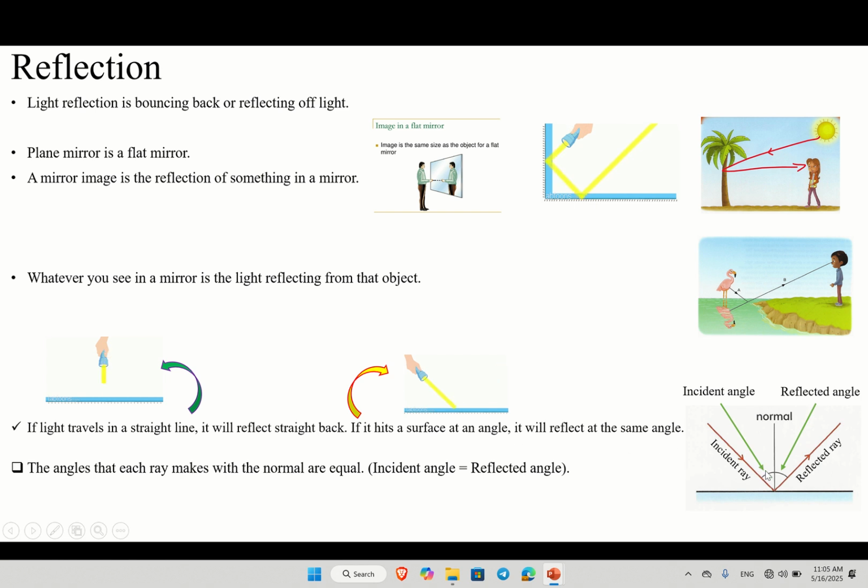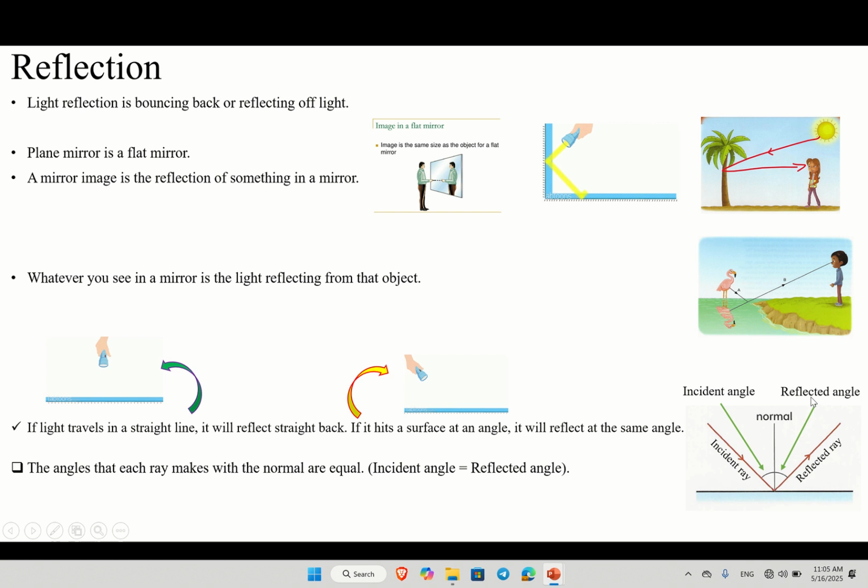We studied this to understand this part. When you send the light, you have an angle here. Normal to incident ray is the angle of incidence, right? The incident angle. If it is 25, the reflected angle must be 25. If it is 35, the reflected angle must be 35. Otherwise, this is not true.